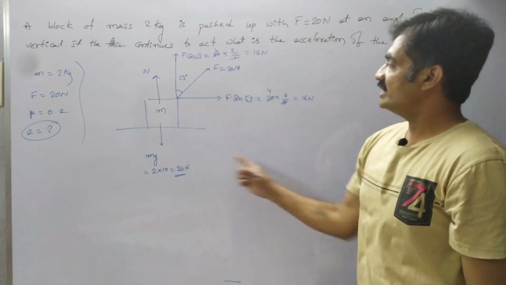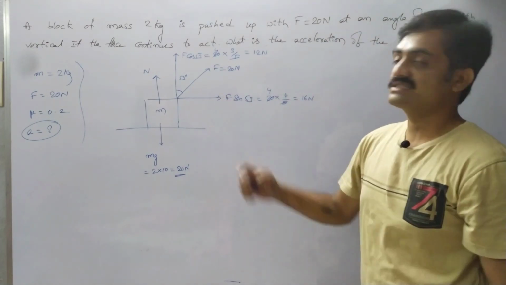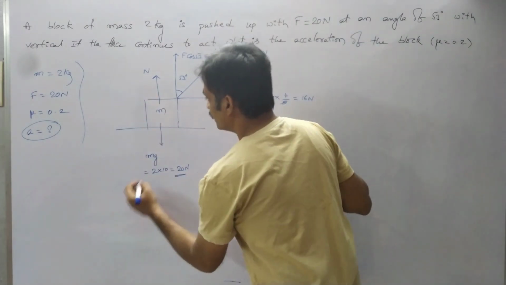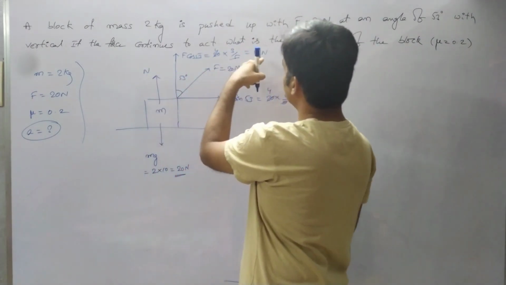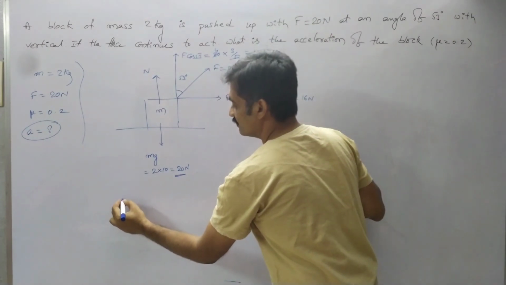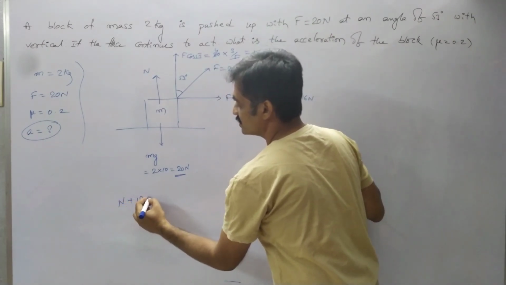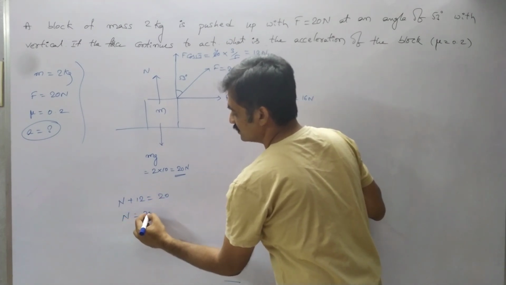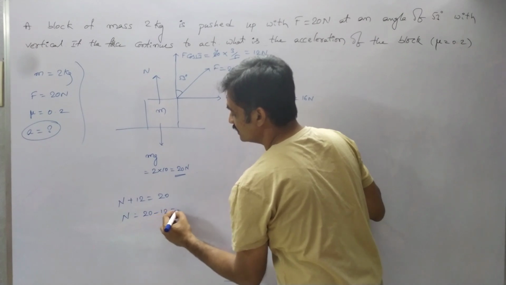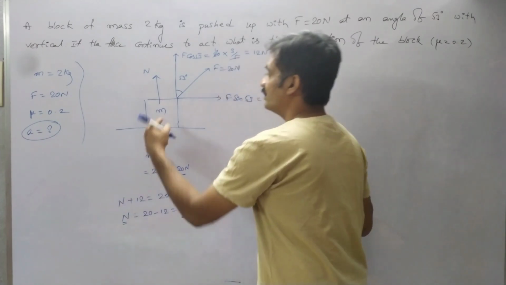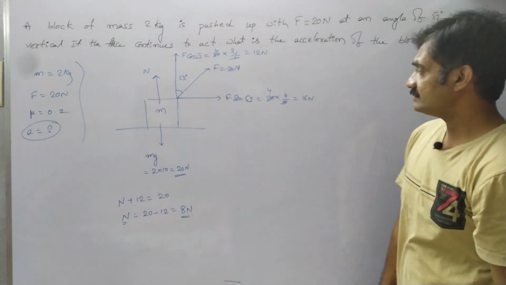So now based on this, we have to find out the acceleration acting on the block. For this we have to find the normal reaction. As you observe, the normal reaction as well as this force balances the weight of the block. So based on that we can represent it as N plus 12 is equal to 20. From this N is equal to 20 minus 12 is equal to 8 Newton. So the normal reaction of the block is 8 Newton.